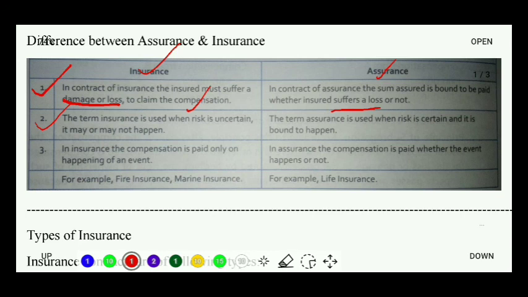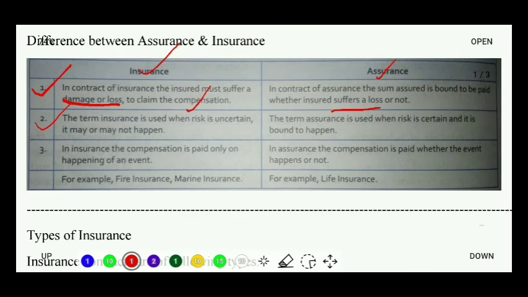But what about the term assurance? Assurance is used for those events which will happen. Now for that, let's take the example of life insurance. So life insurance is generally done because in this contract, the compensation will be paid at the death of the insured. So death of the person will happen. It is not that the person is immortal, he will never die. He will die.